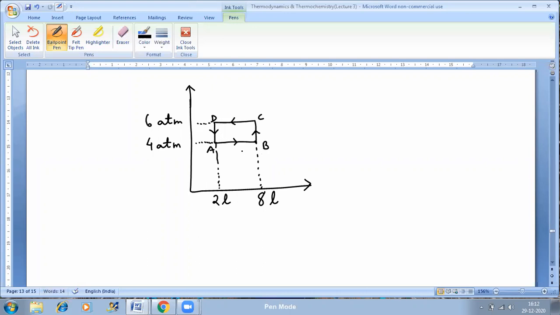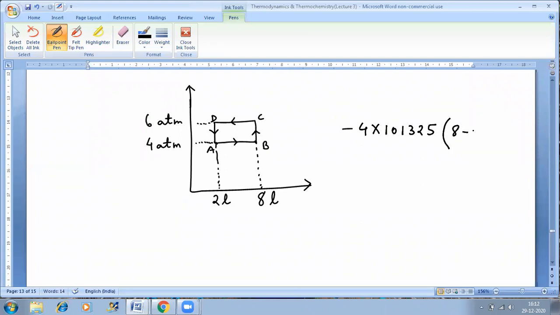Okay, let's see now. If I'm starting from A, now A to B, can I say work done? Last time we discussed work done is minus P delta V for a constant pressure process. A to B is a constant pressure process because the line is parallel to the x-axis. So for A to B, the work done will be minus 4 into 101,325 Pascal, because I'm converting atmosphere to Pascal, multiplied by volume.